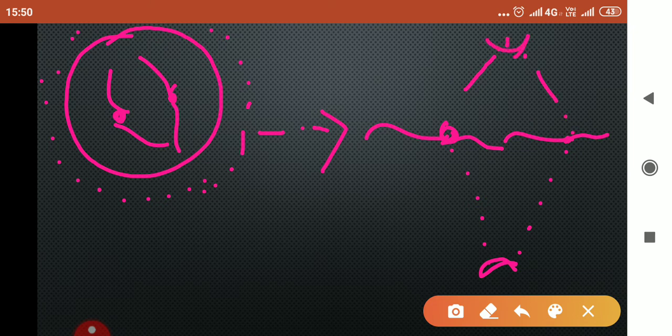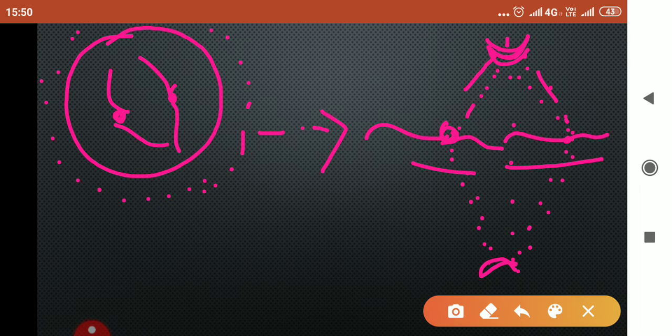This centriole spreads the spindle fibers, which are produced from the microtubules, so that the chromosomes can be present at the center.